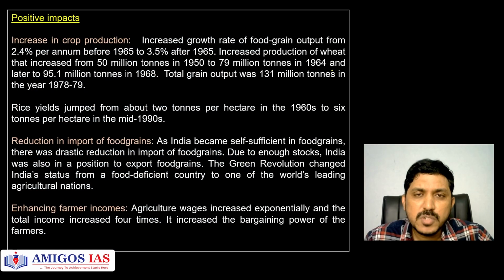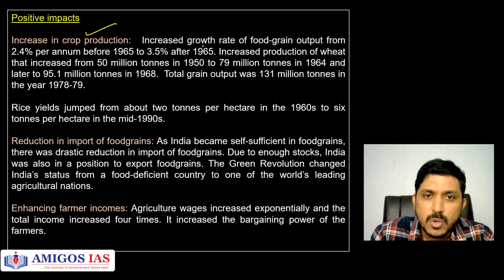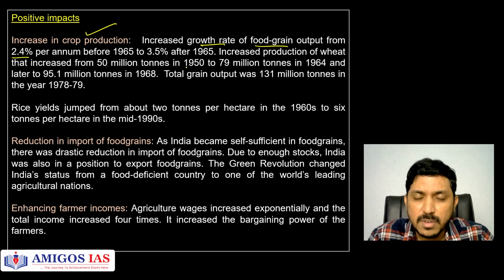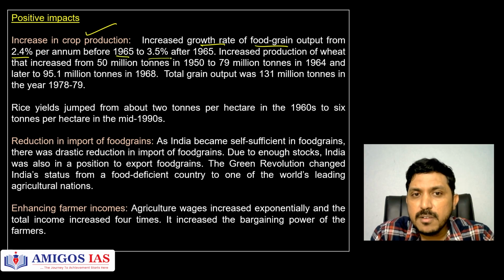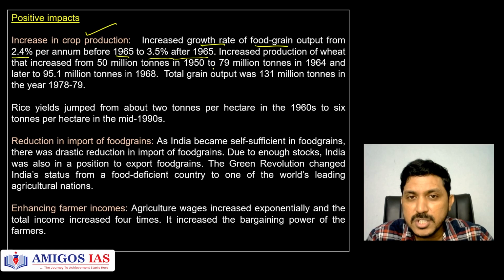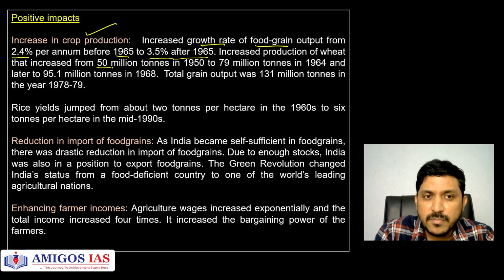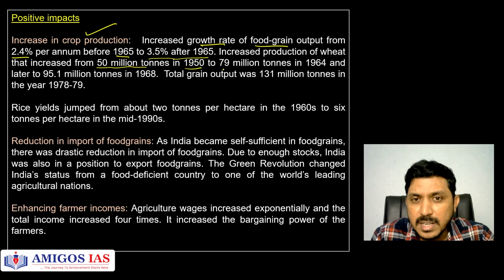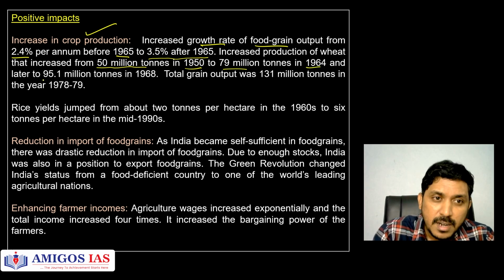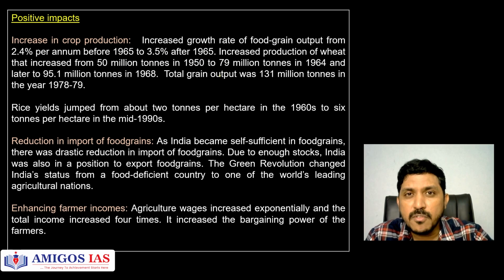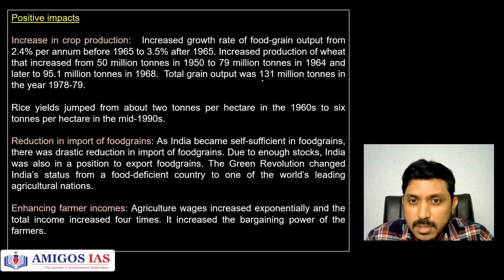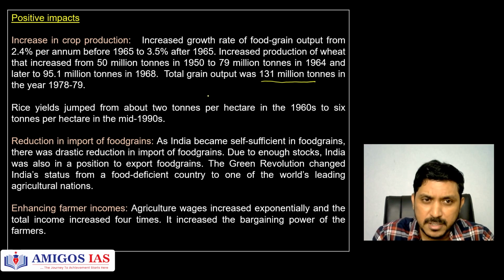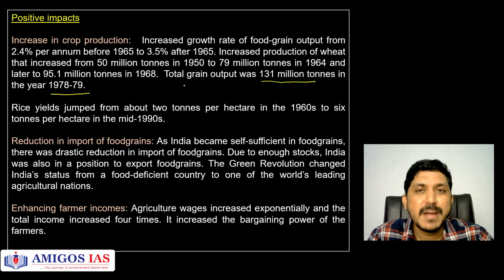And what happened? Positive impacts. Obviously, increase in crop production happened. Some statistics are there here. See, the growth rate of food grain output increased from 2.4% annual increase before 1965 to 3.5% after 1965. That is the change here. And see here, wheat production increased from 50 million tons in 1950 to 79 million tons in 1964, and later 95.1. That means exponential rise of wheat production in India. And see here, total grain output 131 million tons, sorry, in 1978-79. That means the impact of the green revolution is that India became a food surplus nation.